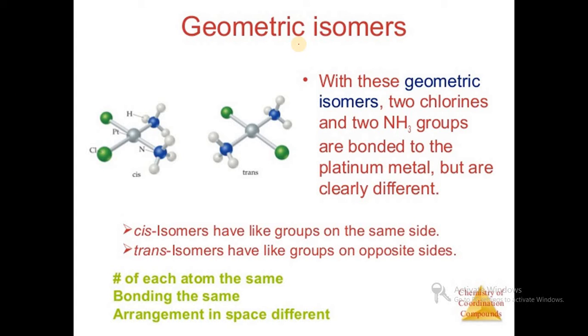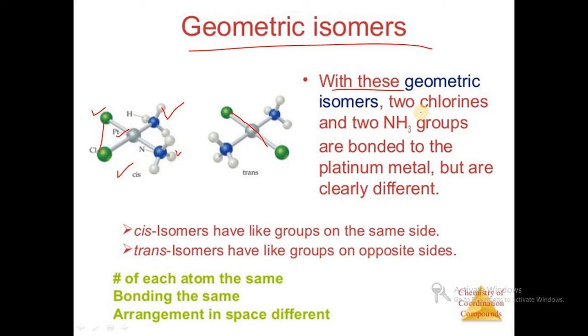Stereoisomers are divided into two types, geometrical and optical. First is geometrical isomers. Here there are two examples, one is the cis form, with chlorines, ammonias and a central platinum. In the cis form the two chlorines are near to each other, and in the trans form the two chlorines are opposite to each other.